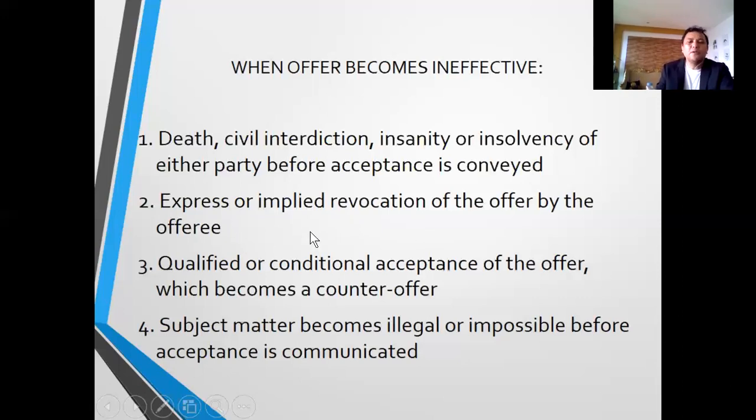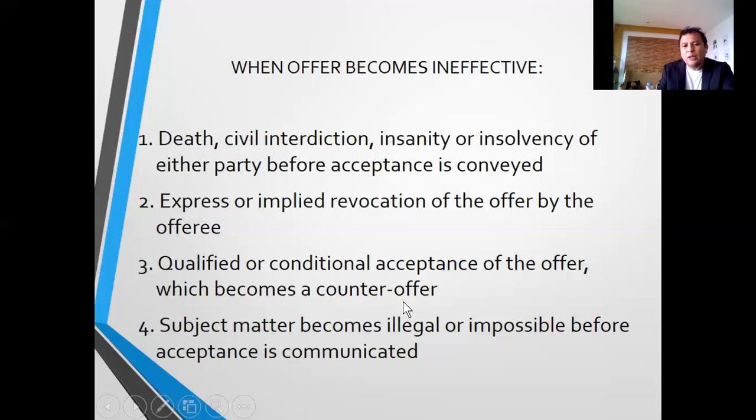Number 3, when the offeree makes a qualified or conditional acceptance, which is a counter offer, as illustrated in the flow chart a while ago.